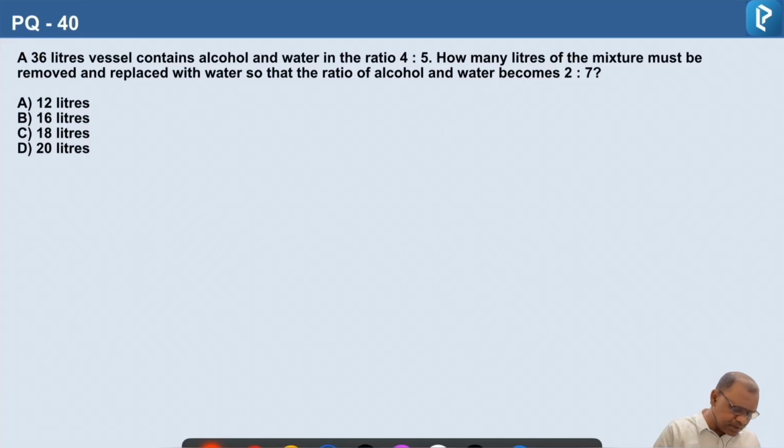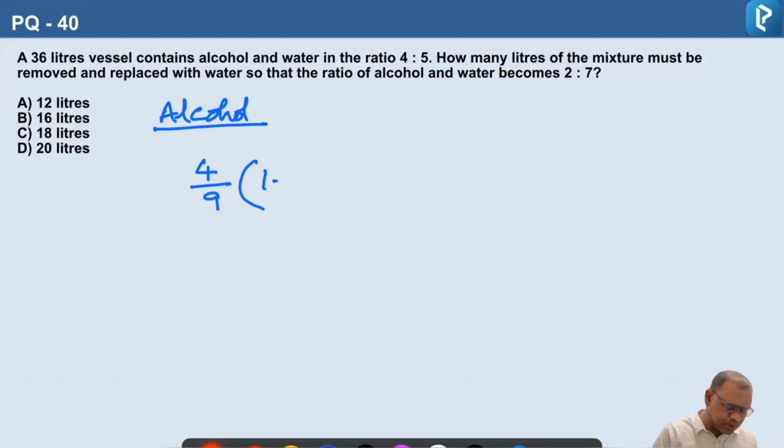So we should compare the concentration of alcohol. So alcohol is 4 parts out of 9 parts. How many liters we have to replace, we don't know. So (1 minus x by 36), where total we have 36 liters.